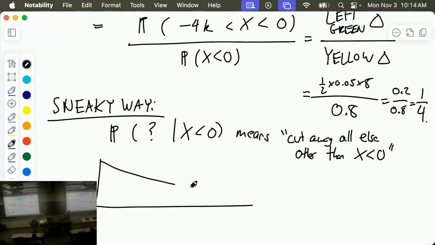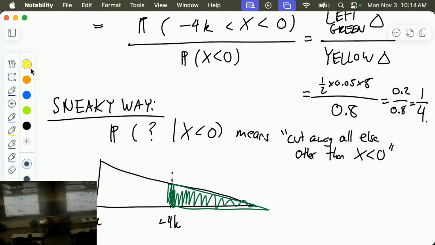There is only one triangle like this. There was this thing at negative 4k, and there's this thing at negative 8k. This was the left green triangle over here. And then the big yellow triangle was everything over here. Big yellow. Okay. So if you know this way of thinking, now you just have this picture of the triangle.